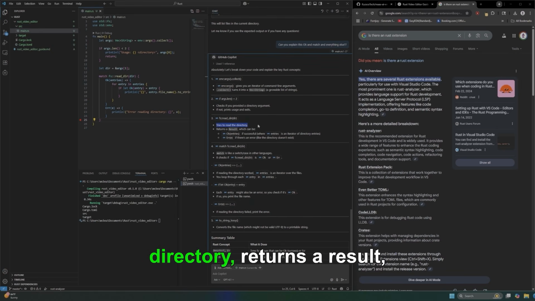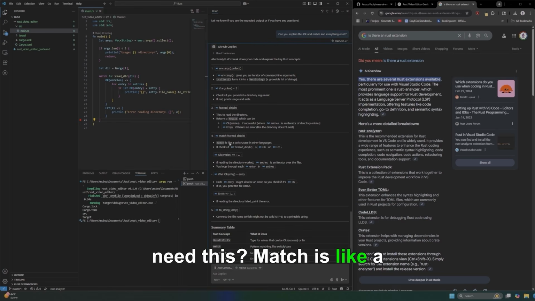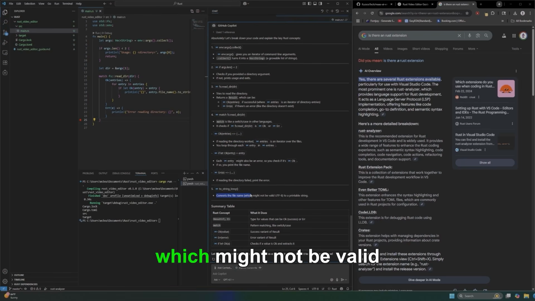Tries to read the directory. Returns a result, which can be successful, where entries is an iterator of directory entries, or there's an error, like the directory doesn't exist. But why do I need these? Match is like a switch case. I knew it. It checks if it is Ok, and then reading the directory worked, entries is an iterator of results, which might not be valid UTF-8 to printable.